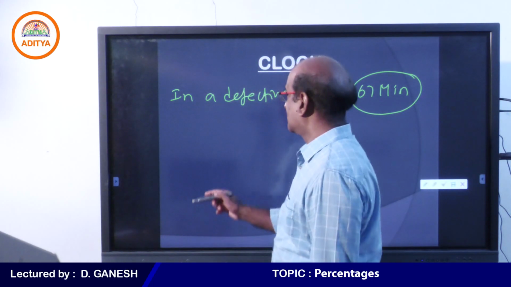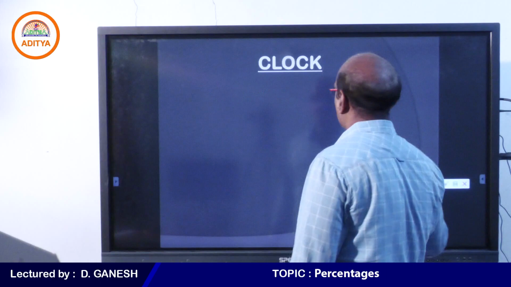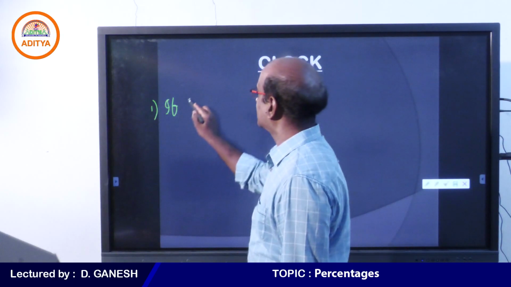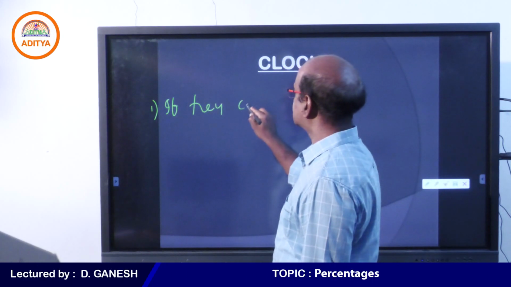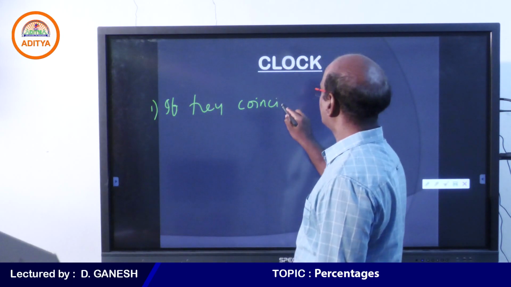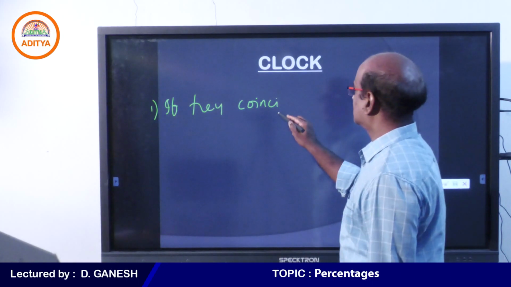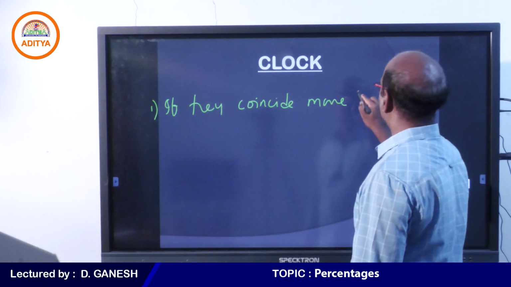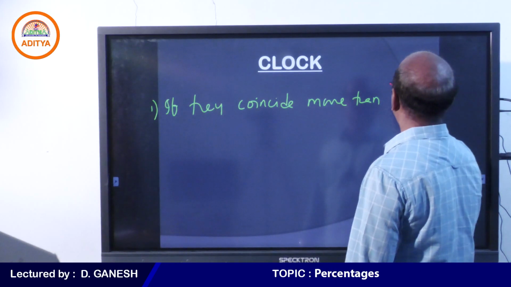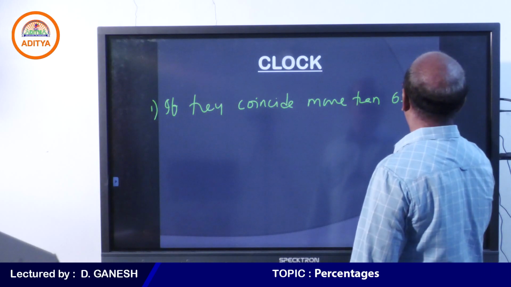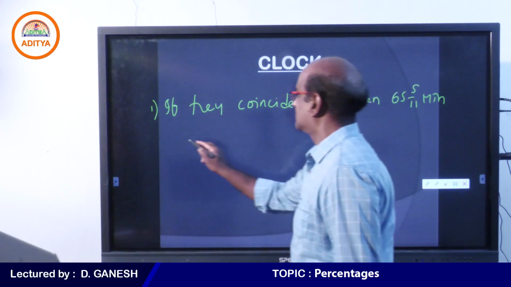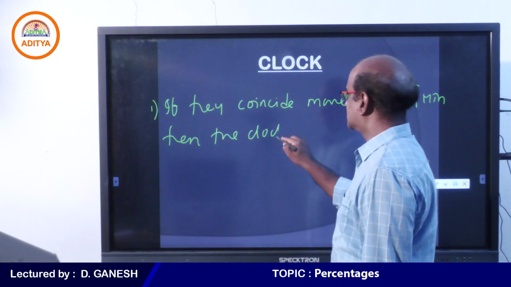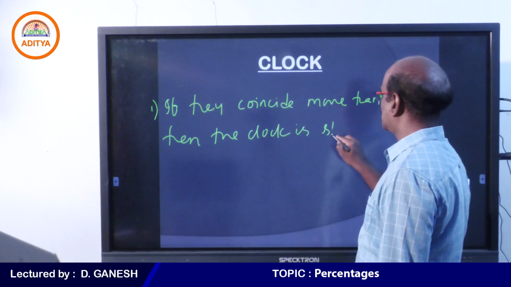Therefore, remember, point number 1: if they coincide more than 65 5 by 11 minutes, then the clock is slow.